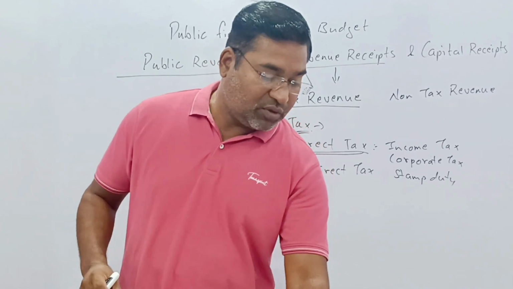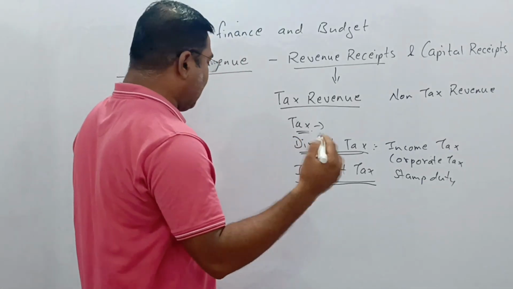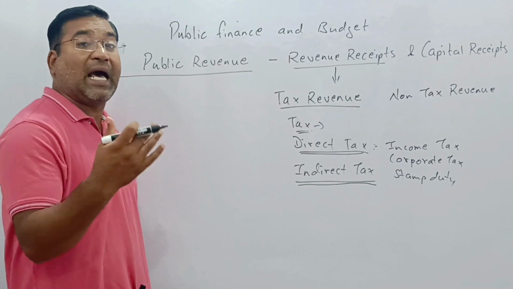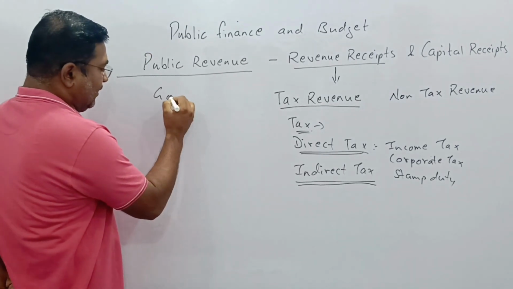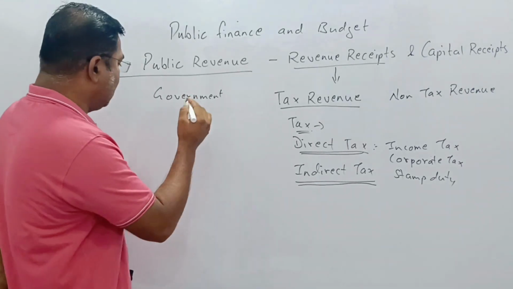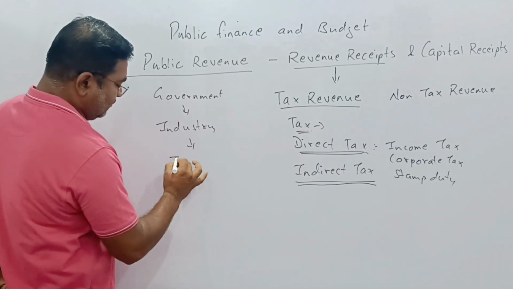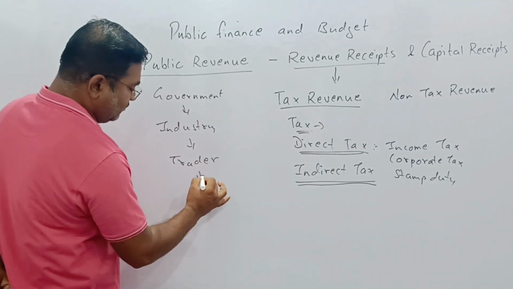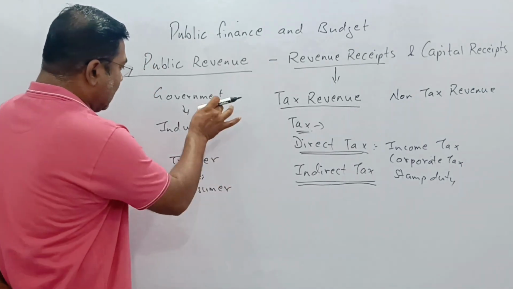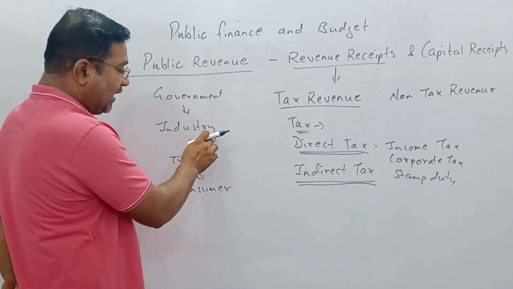And on another side there is one more, the indirect tax. What is indirect tax? In this, the taxes are indirectly imposed on us. Here is a very simple example to understand indirect tax: government, industry, trader, consumer. The government will collect the tax from the industry.